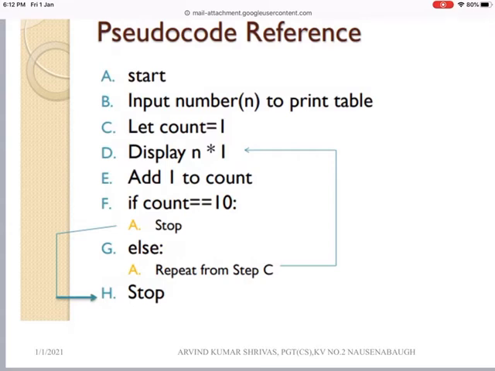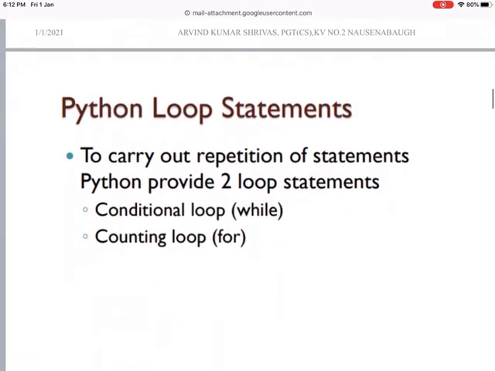Add 1 to count, and if count double equal to 10, it will stop. Otherwise this statement will continue. If count is equal to 10, this means the loop will stop. Otherwise it will continue, repeating from the step number onwards. Okay, now you can see the next step.